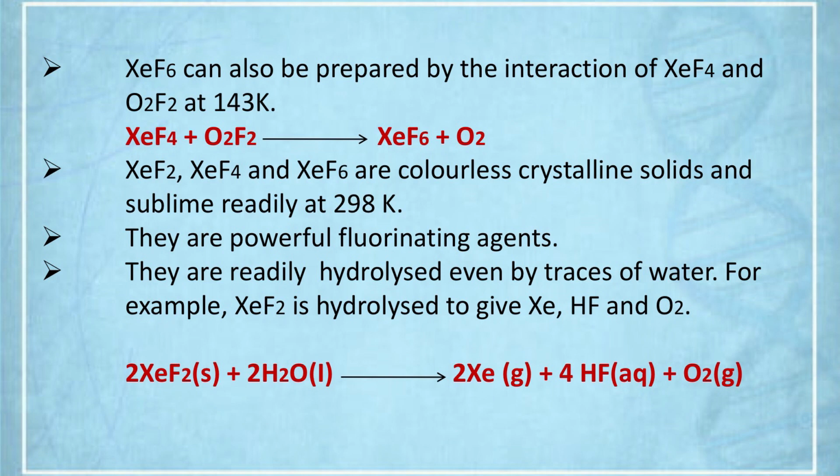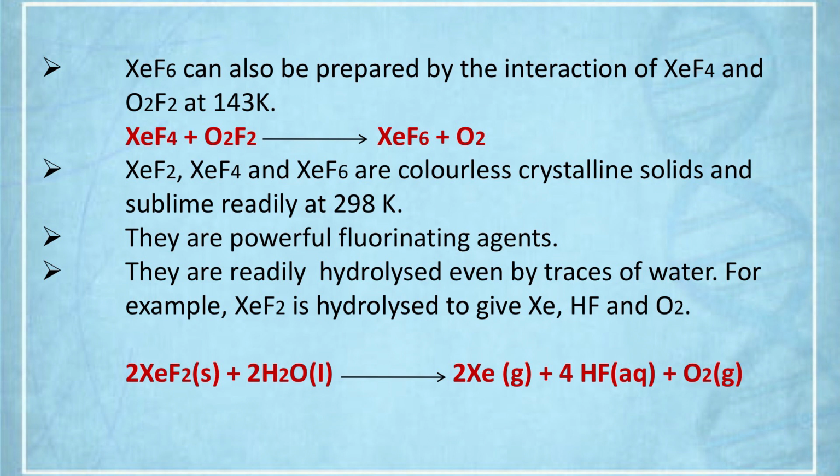XeF6 is also prepared by reacting XeF4 with dioxygen difluoride at 143 Kelvin. The reaction displayed on your TV screen: XeF4 plus O2F2 gives XeF6.